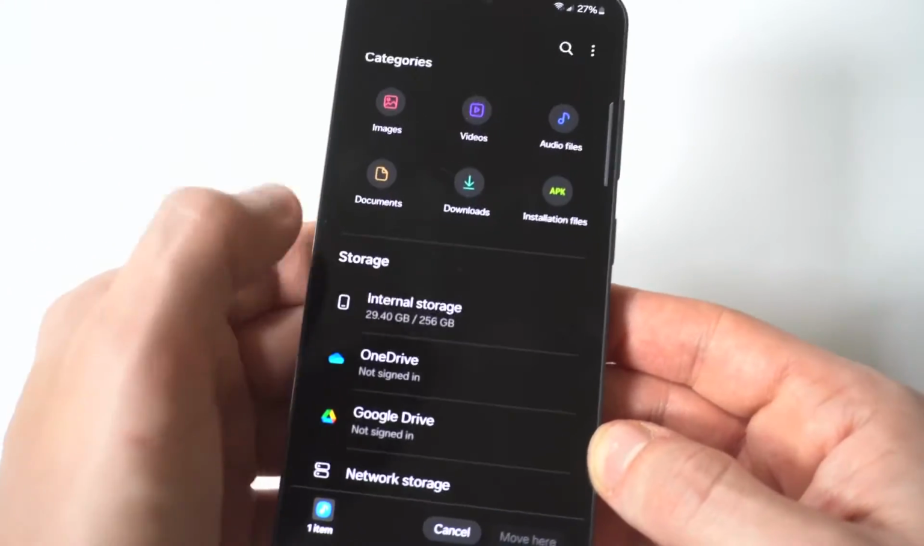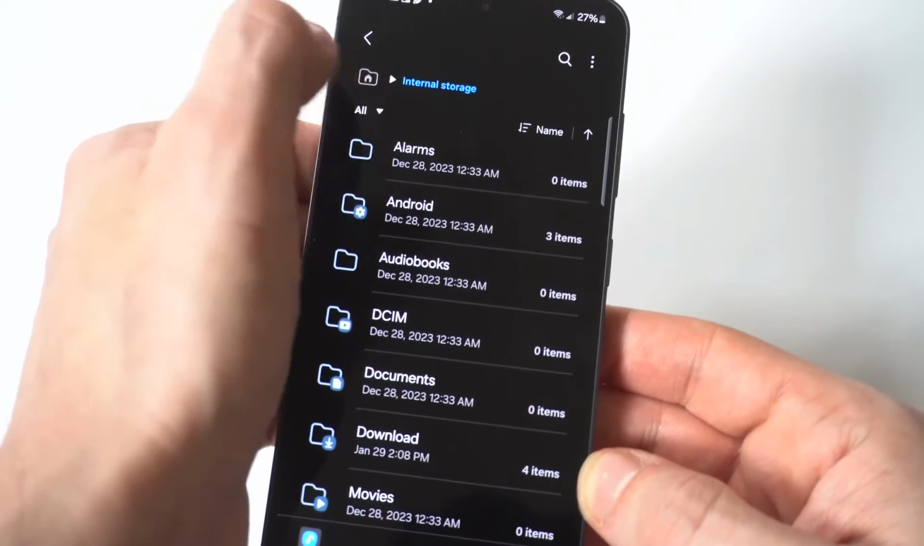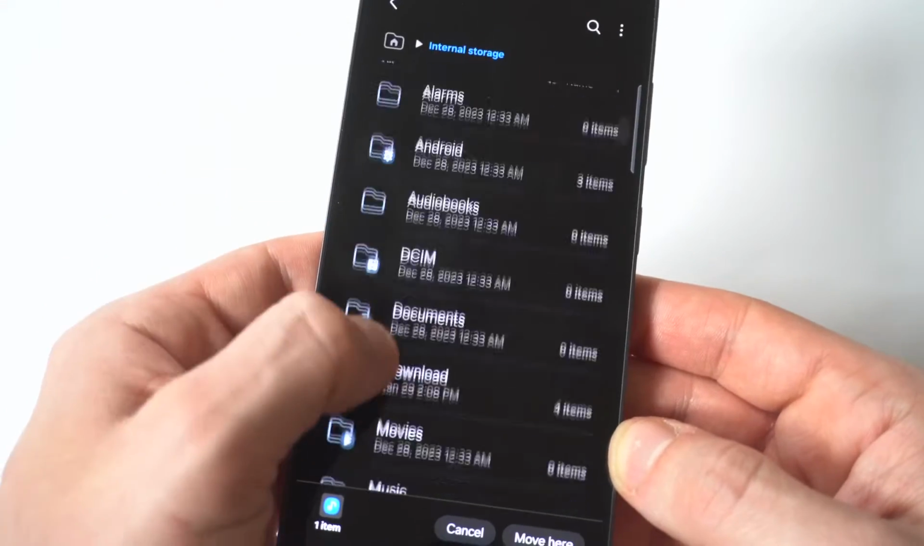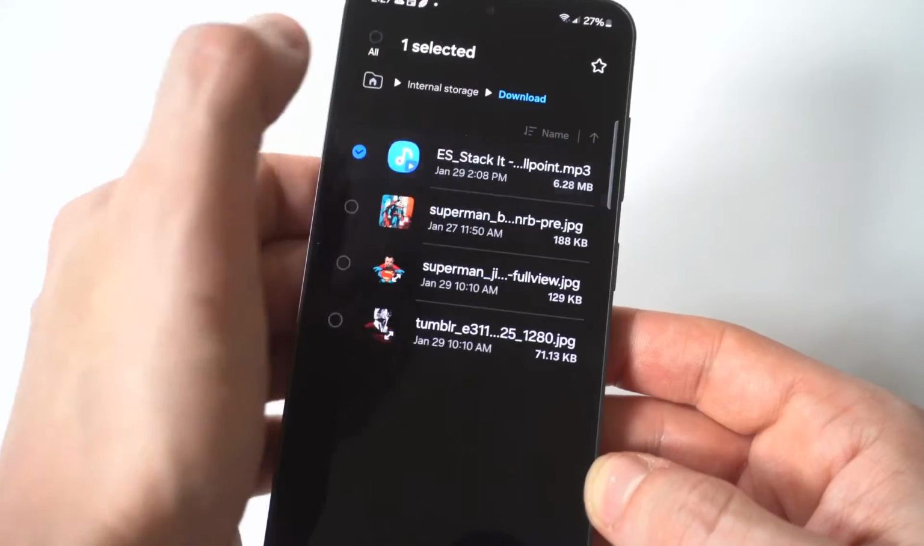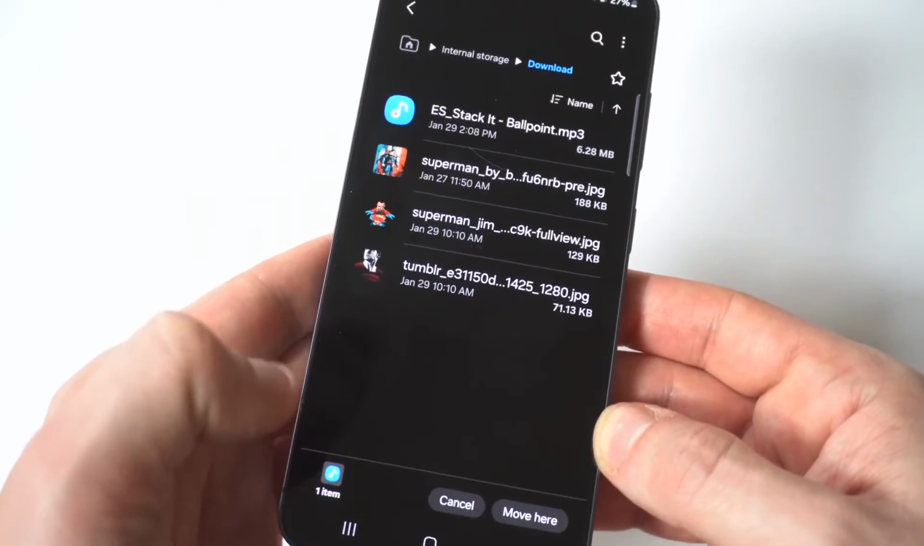Now, when you click on My Files, what you want to do is scroll down to internal storage, and you want to select Essentials to All. The next thing you want to do is go into your download section. And typically this is where you're going to have your downloaded music. You want to hold down on it. You then want to click Move at the bottom.